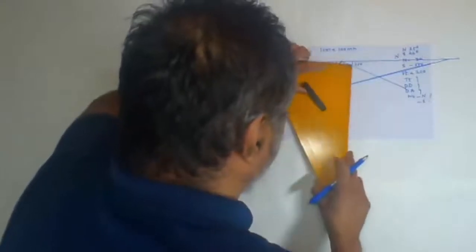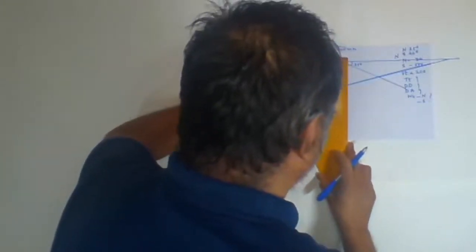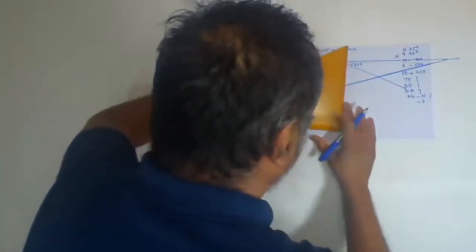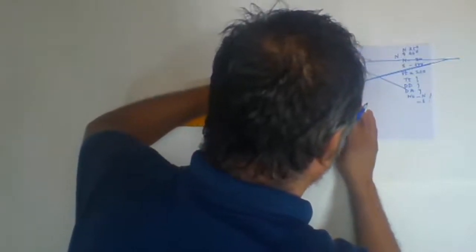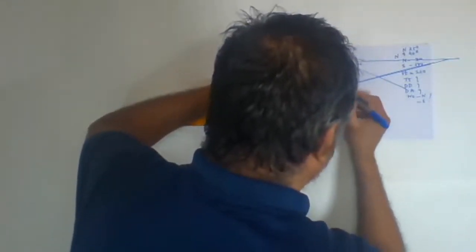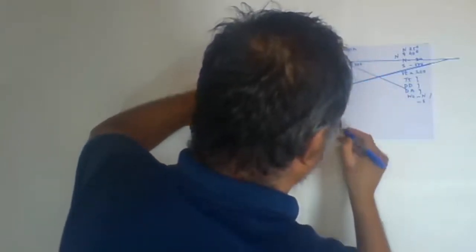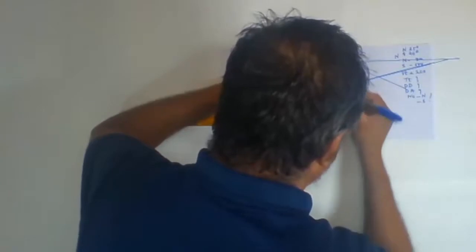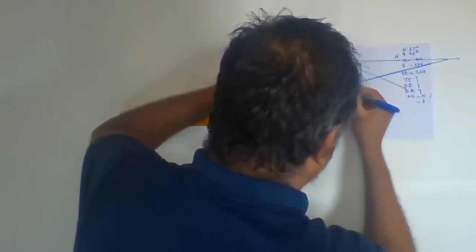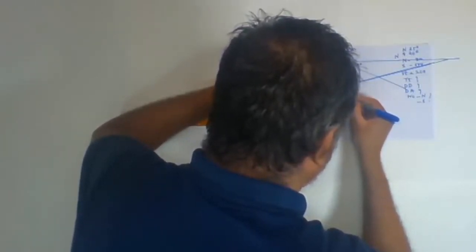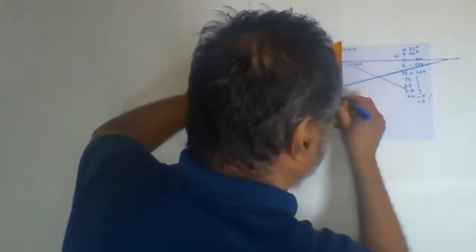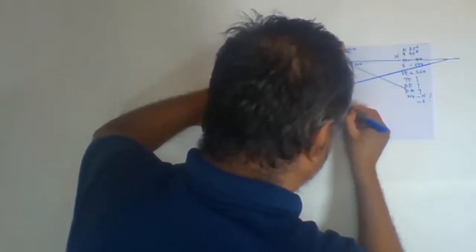Now what is given next? The vertical thickness is given, so perpendicular to the top we have to take it. I will take it from this point. 1 centimeter will be here, and 2 centimeters will be here.